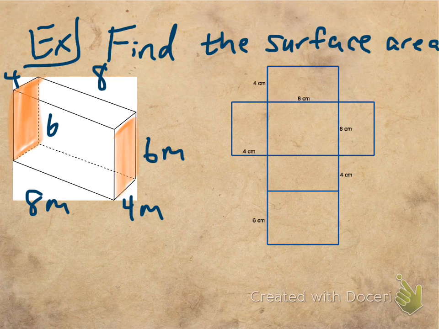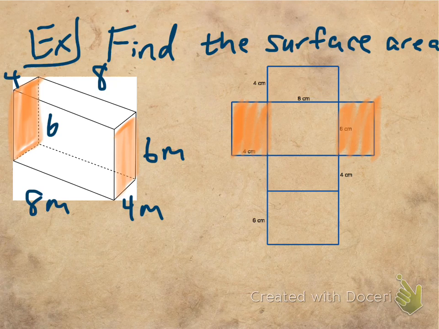So I have a side length of 4 and 6. The orange ones, I'm going to highlight them in here. 4 by 6, 4 by 6. Those are the two orange sides there. If I want to do a little color coding, just so you can follow along here, the yellow ones are 8 by 4. So where are my 8 by 4 sides? Well, those are here. These are the yellow ones, 8 by 4. And then the front and back, we'll just leave them clear. Those are the uncolored ones, the ones that are 8 by 6. Okay, so you should see some color coding there. I'm going to keep the orange ones colored in just so you can see.